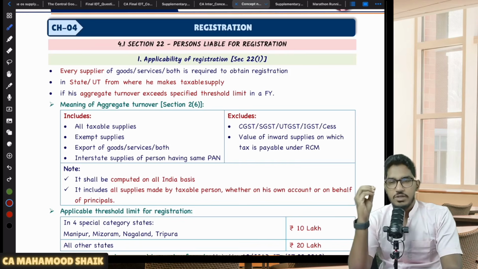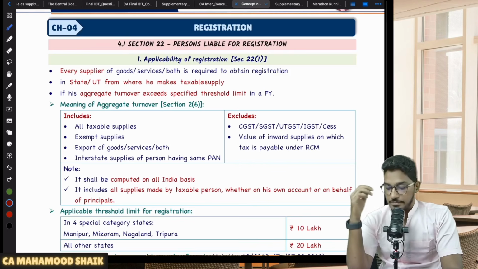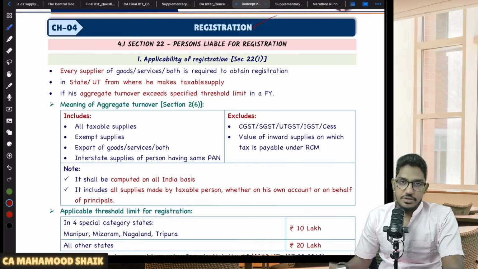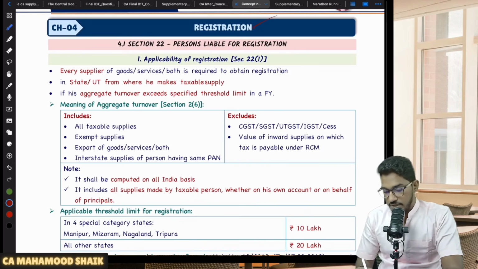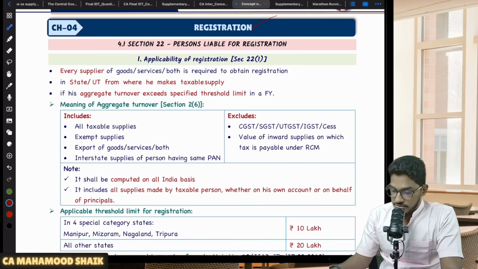So today it's going to be one cluster. That cluster is going to be very important from the examination perspective. So a cluster of chapters we'll try to revise today. Okay, right. So first, I will start my revision with registration. So very important chapter from the examination perspective. A good amount of weightage will be there from this chapter. So let us try to quickly revise this chapter, registration.